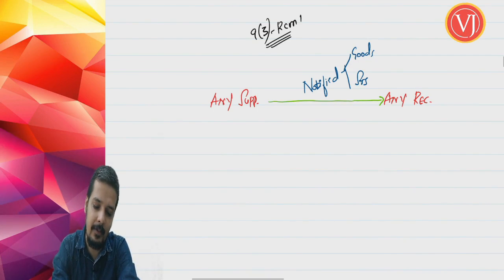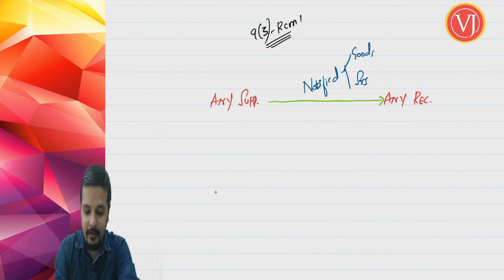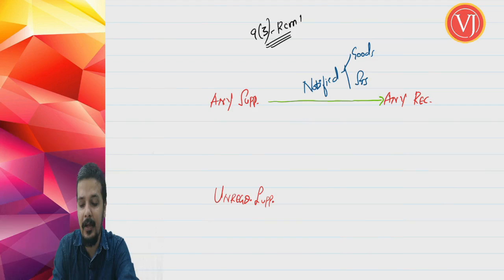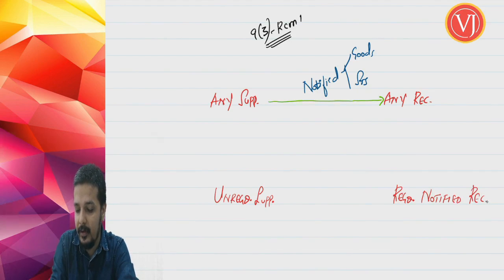Now friends, what is RCM type 2? RCM type 2: supplier should be an unregistered supplier. Recipient should be a registered plus notified recipient.